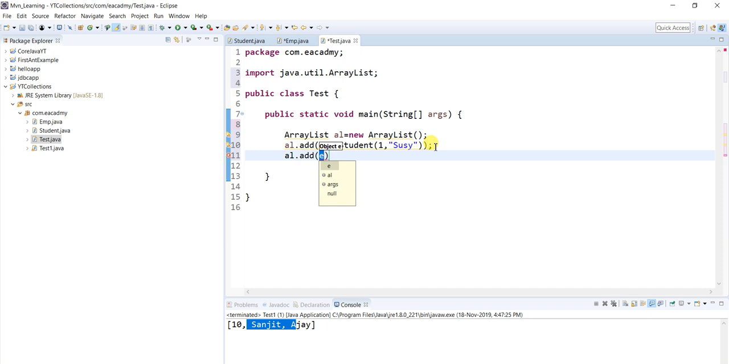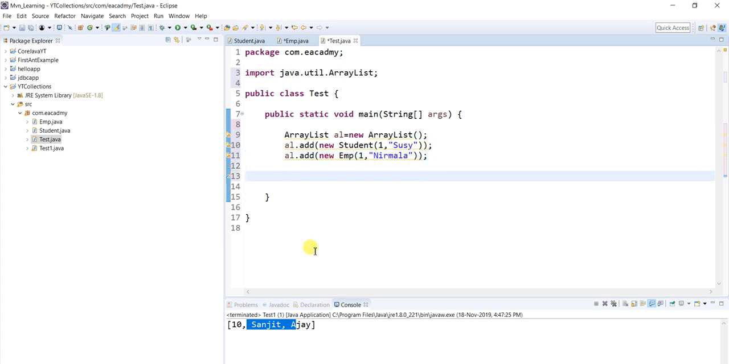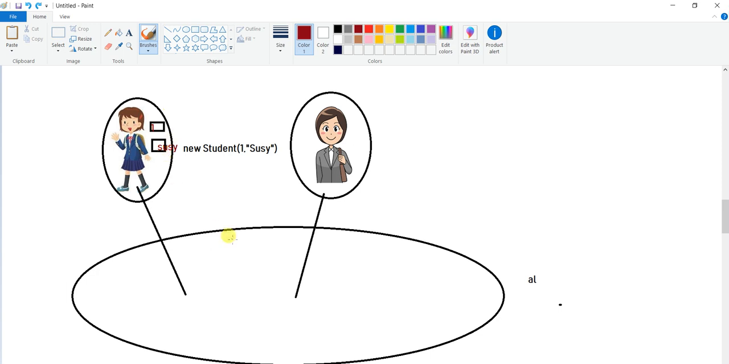The second object will be an employee object. So new Employee, and let me pass 1 comma, let's say, Nirmala. I passed two objects to the ArrayList. Let's see what will happen. These two objects are here. If you try to print the ArrayList, what will it print? If it is a string, it will print the value. But if it is an object, it will not print the value.